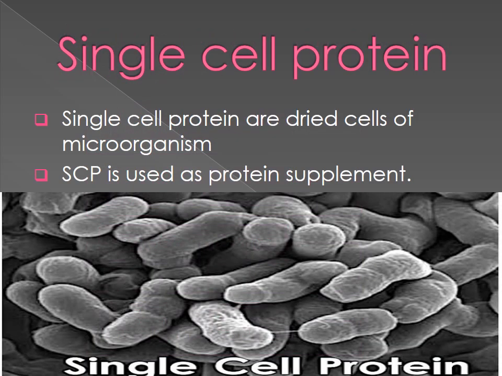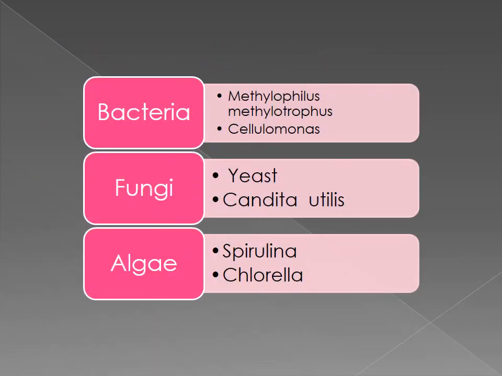Already I said single cell protein. Single cell protein is a very protein rich content. Single cell protein means dried cells of a microorganism. Single cell protein, called shortly SCP, is used as a protein supplement. Microorganisms used for the production of single cell protein are the following: bacteria, Methylophilus, Methylococcus, then Cellulomonas; in fungi, yeast and Candida utilis; in algae, Spirulina and Chlorella. These are used for production of single cell protein.